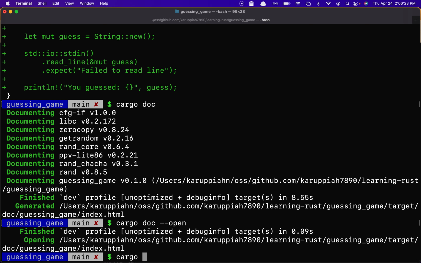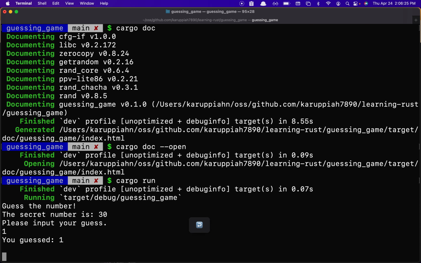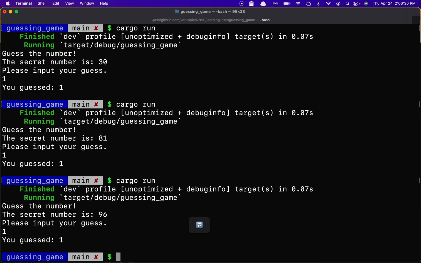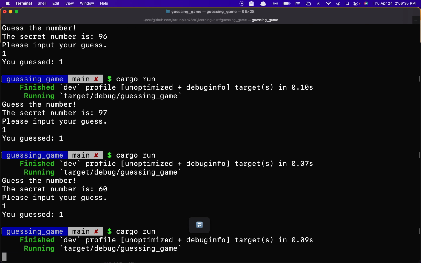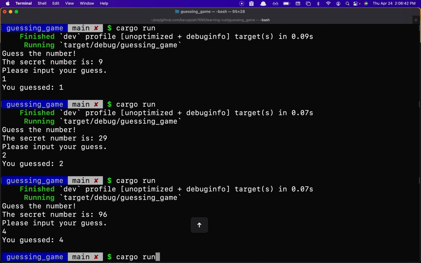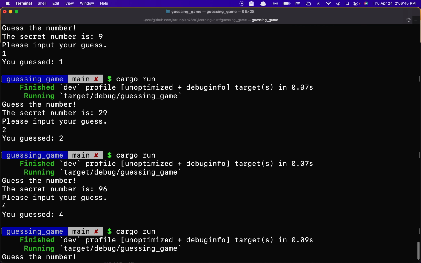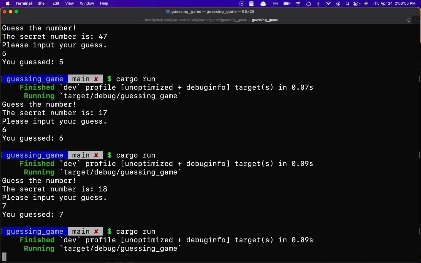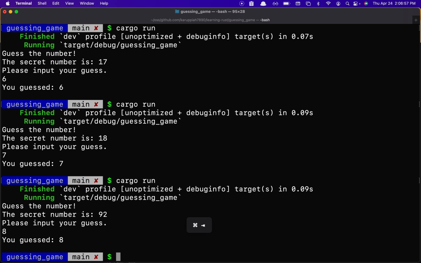Great job. So cargo run: 30, 81, 96, 97, 60, 9, 29, 96, 47, 17, 18, 92. Cool.